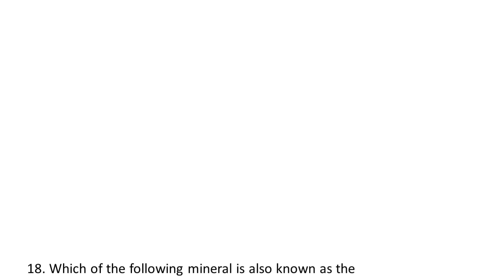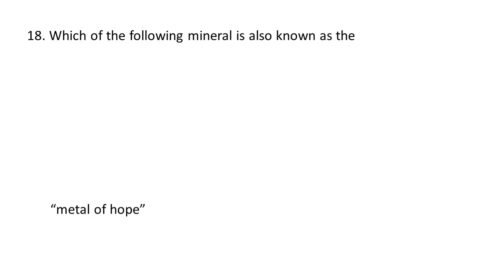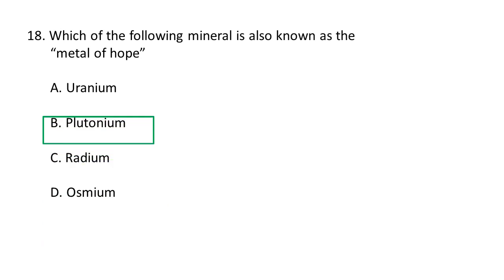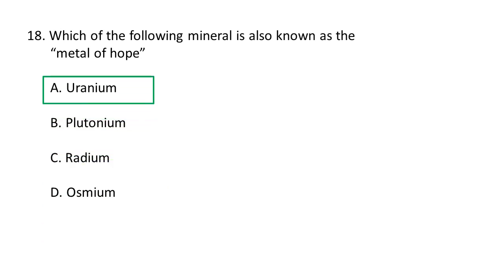Next question. Which of the following minerals is also known as the metal of hope? A. uranium, B. plutonium, C. radium, D. osmium. So uranium is also known as the metal of hope, because it's a valuable resource for nuclear energy production.